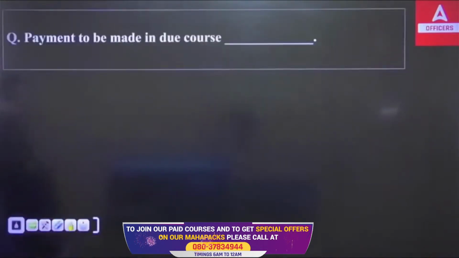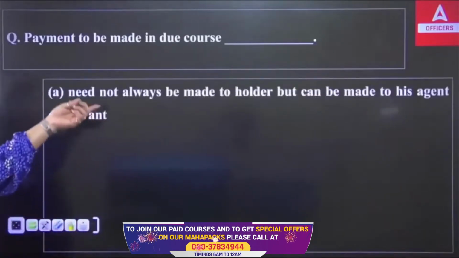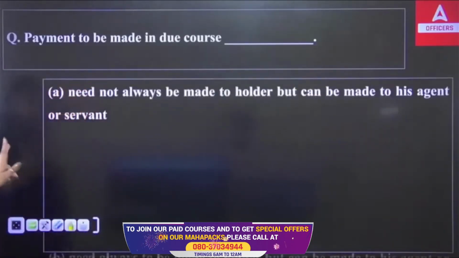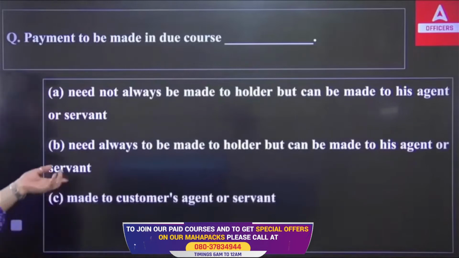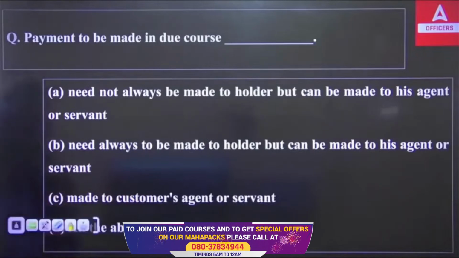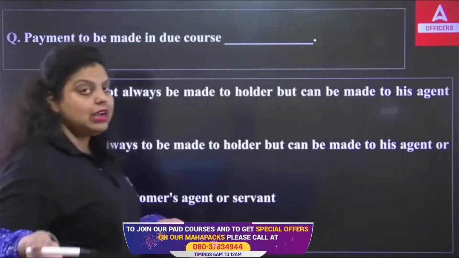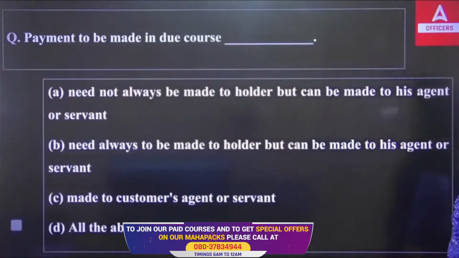Now, payment to be made in due course, dash. First, need not always be made to the holder but can be made to his agent or servant. Second, need always be made to the holder but can be made to his agent or servant. Third, made to the customer's agent or servant. Fourth, all of the above are correct. So in case of payment to be made in due course, payment will be done to whom? To the holder, or to his or her agent or servant, or only to his or her agent or servant, or it should be made to the customer's agent or servant, or all of the above.